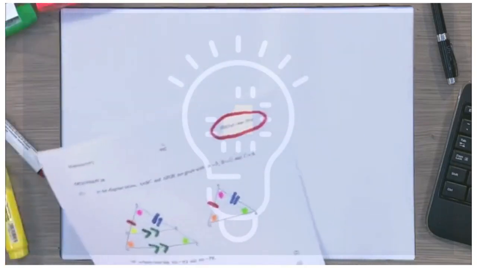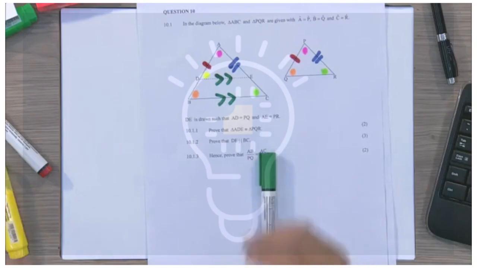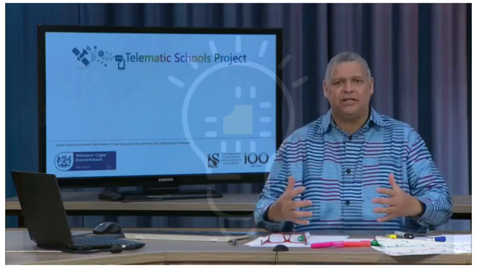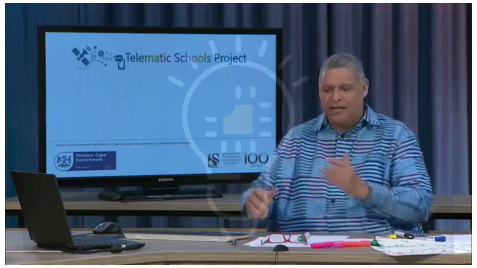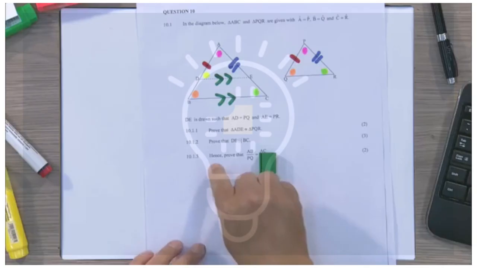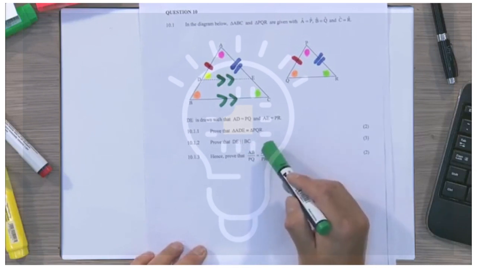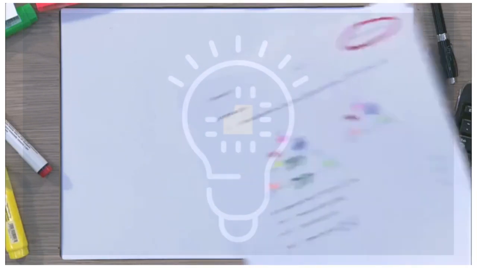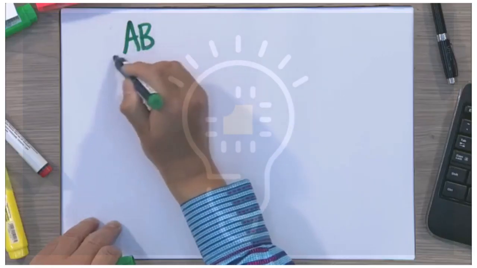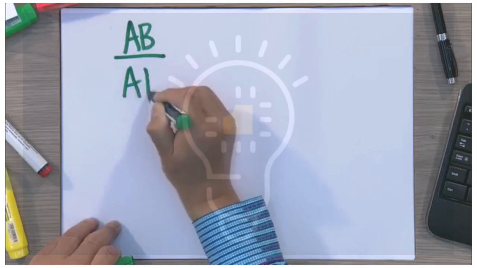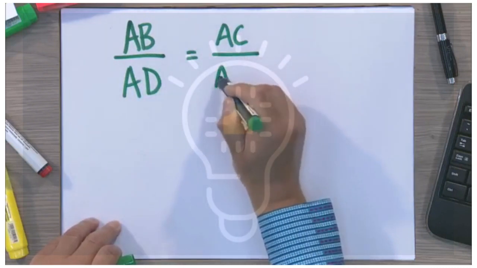Now that's easy. After we've done all of that, 10.1.3 says we must prove. Notice it says hence. Now in mathematics, the word hence means from what has come before. Take it one step further. So the question says, hence prove that AB over PQ is equal to AC over PR. Well, we start this way. We say AB, as you can see from our diagram there, over AD is equal to AC over AE.